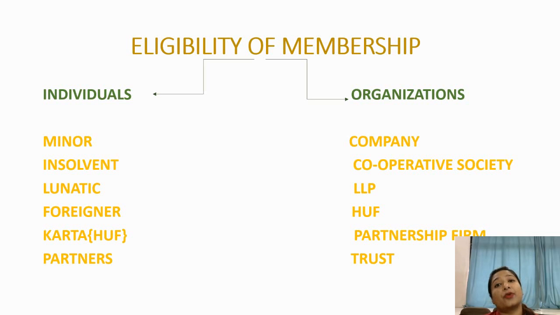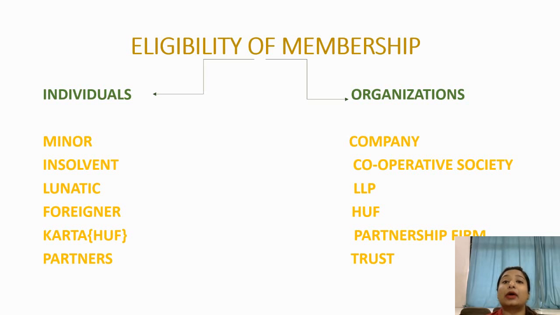The next is foreigner. Any foreigner can invest into our Indian companies. There is an act known as the FEMA Act, FEMA 1999, the Foreign Exchange Management Act. This act is totally based on foreign exchange activities, internal and external trading.